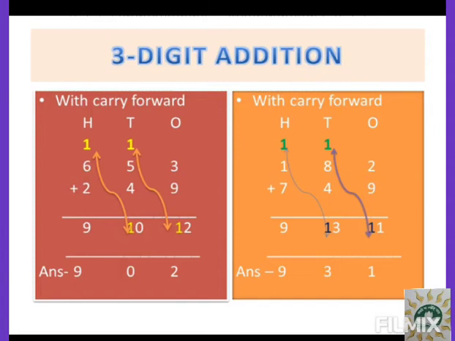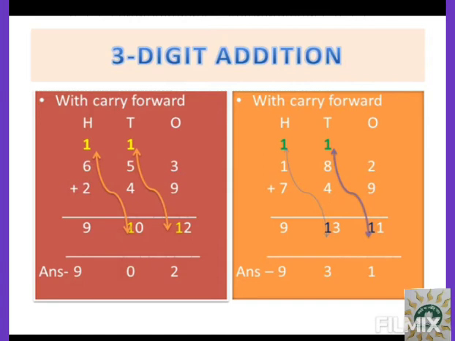And now in the hundreds place you have 6, 2 and 1. So 6, after 6 if you count, 7, 8 and plus 1, 9. So the total answer is 902.